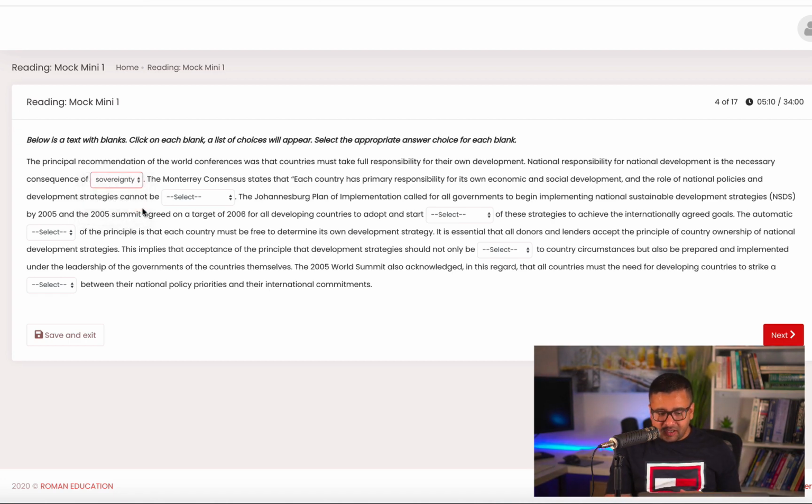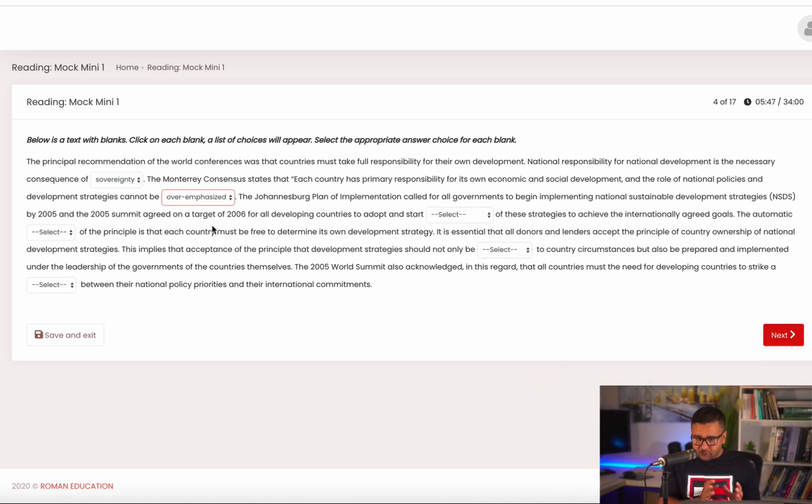your development. And the next one is, strategies cannot be overemphasized. Remember, if you say something cannot be overemphasized, what that means is no matter how much you talk about it, no matter how much you highlight it, its importance is still not highlighted enough. So cannot be overemphasized means no matter how much you emphasize, it will not be enough. And if you say cannot be overstated, that means no matter how many times you say it, it will not be something beyond normal. Okay, so I hope you got the idea here.